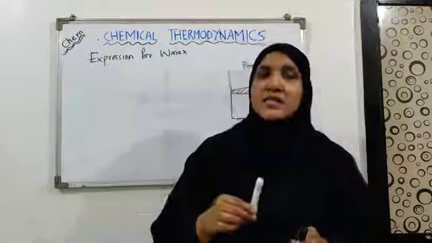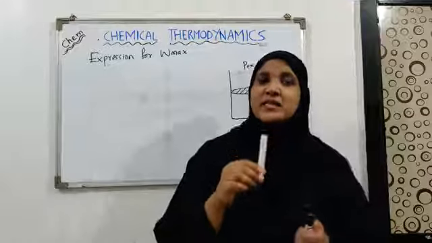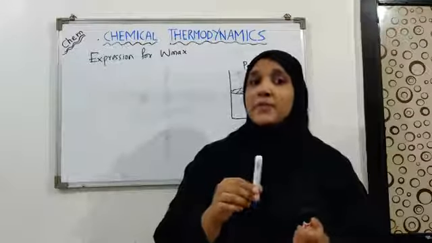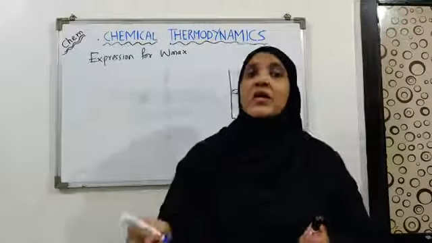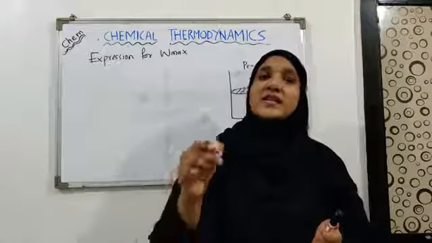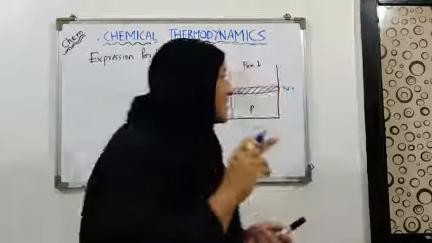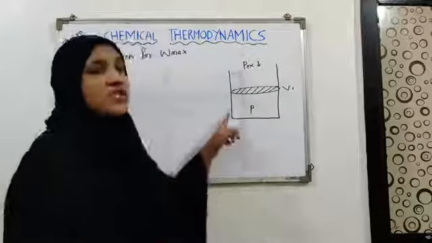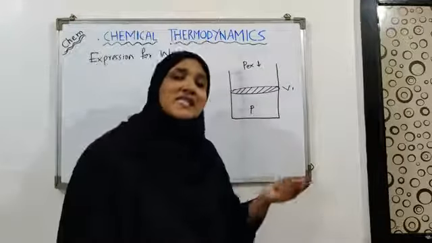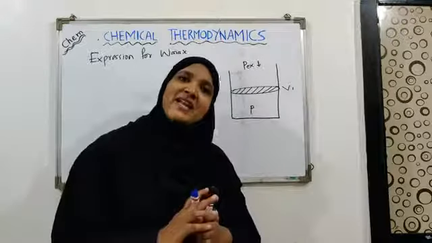Why are we assuming this? Because we want to obtain the expression for maximum work, which is possible only if the opposing force has the maximum value, which is there in the reversible process. So let us assume that n moles of an ideal gas expands isothermally and reversibly.